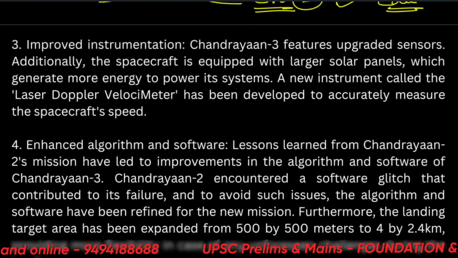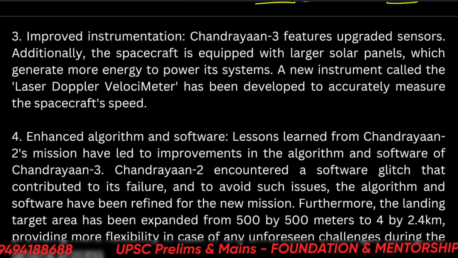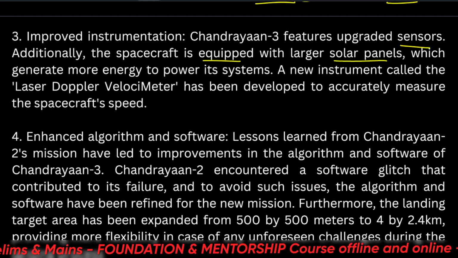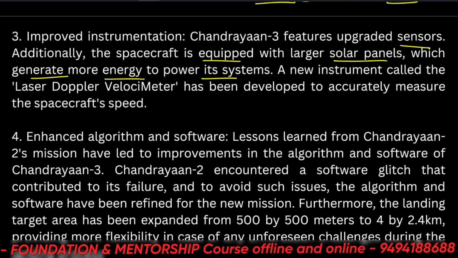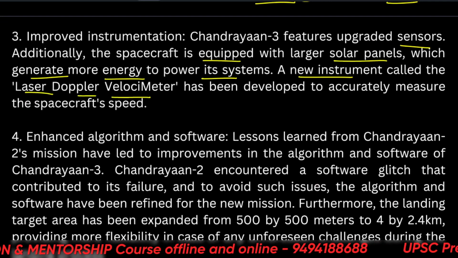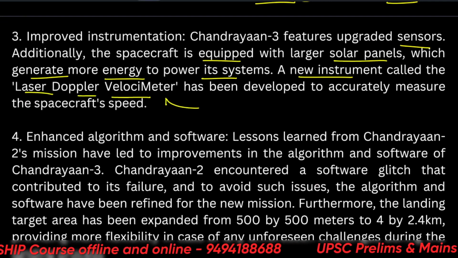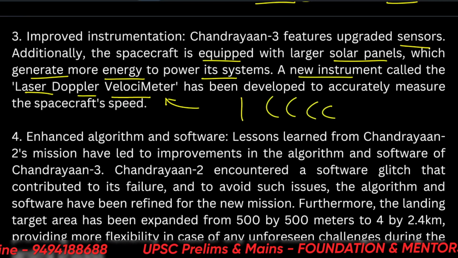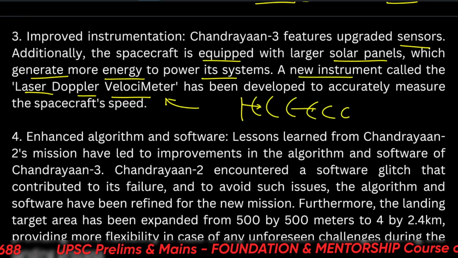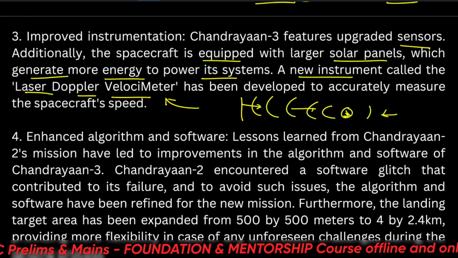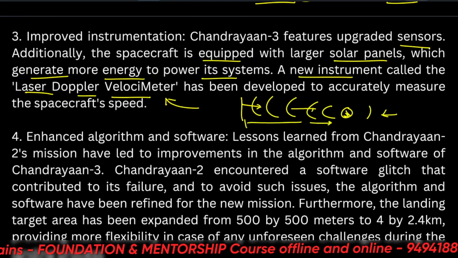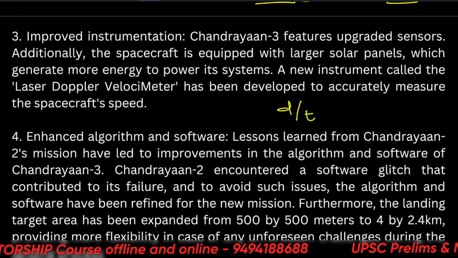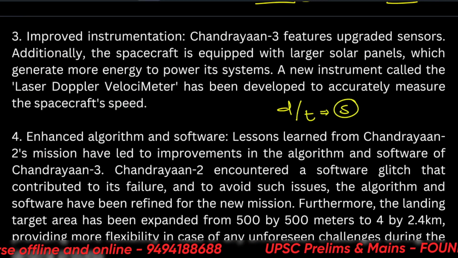Okay, so the next thing is improved instrumentation. Chandrayaan 3 features upgraded sensors. Additionally, the spacecraft is equipped with larger solar panels, which generate more energy to power its systems. A new instrument called a laser Doppler velocimeter. So Doppler effect, if you might have heard, it is basically about the echo of the sound or waves. So waves come back. So the sensor recognizes what is the distance between this. Alright. If you have recognized the distance and time, you can of course measure the speed, that is velocimeter.